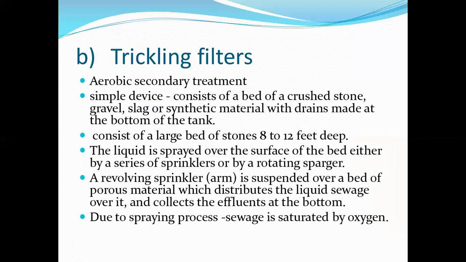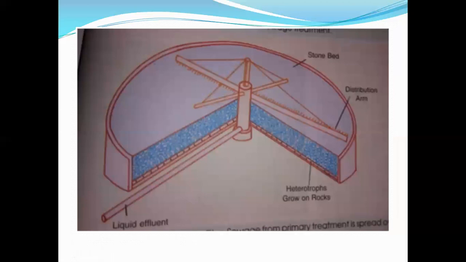Next we are studying aerobic methods for secondary sewage treatment, right? The second one is trickling filters. If you can see the structure diagram, this is the trickling filter. It will have a bed of rocks.